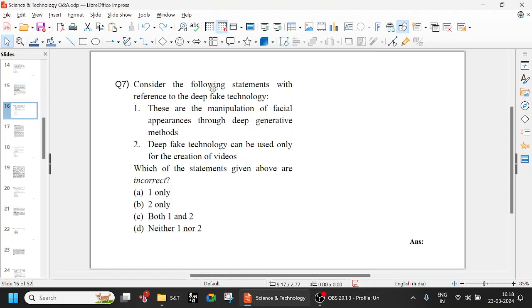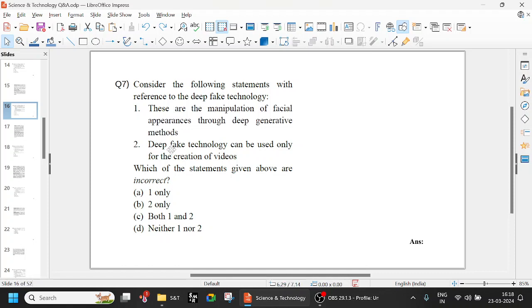Consider the following statements with reference to deepfake technology. If you observe the news these days, deepfake technology is everywhere. Many new videos are coming out of famous celebrities. Look at the options. These are the manipulation of facial appearances through deep generative methods. We have seen how facial appearances are being changed and manipulated for generating different videos.